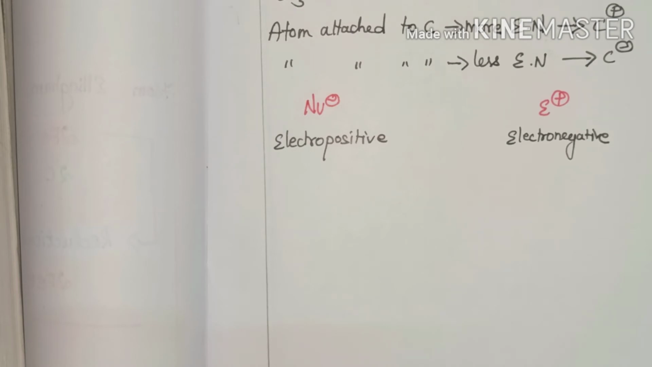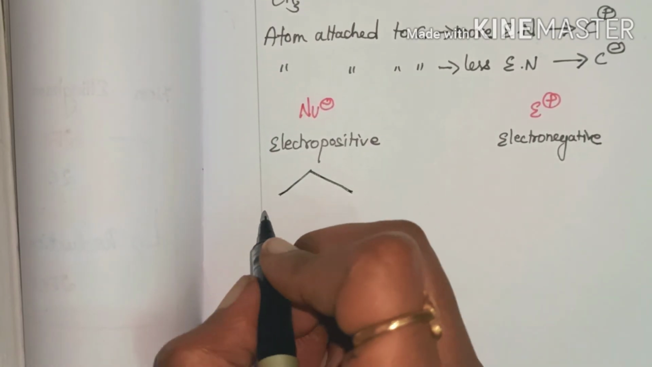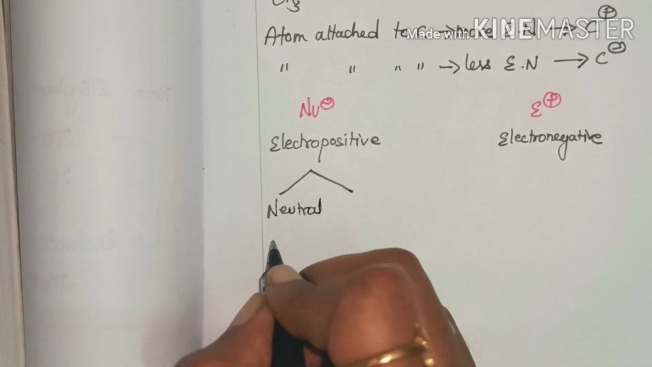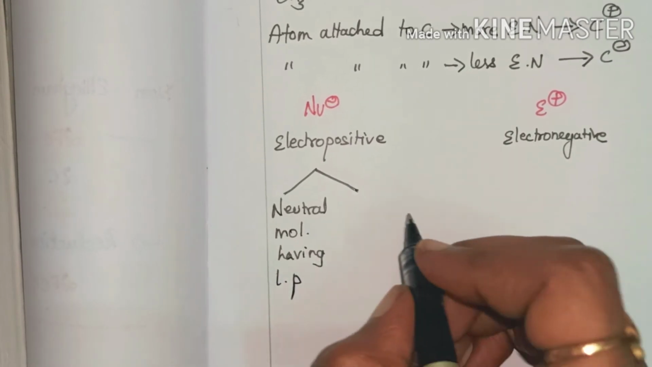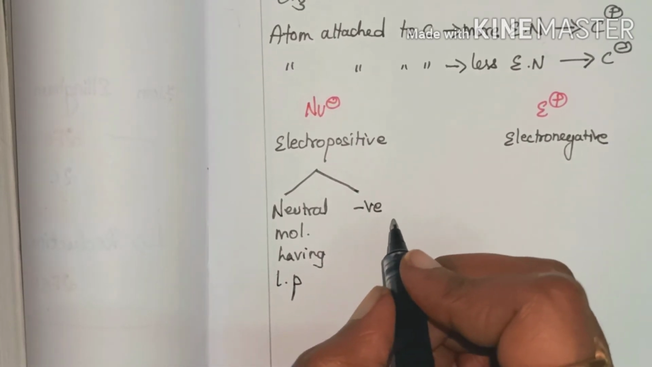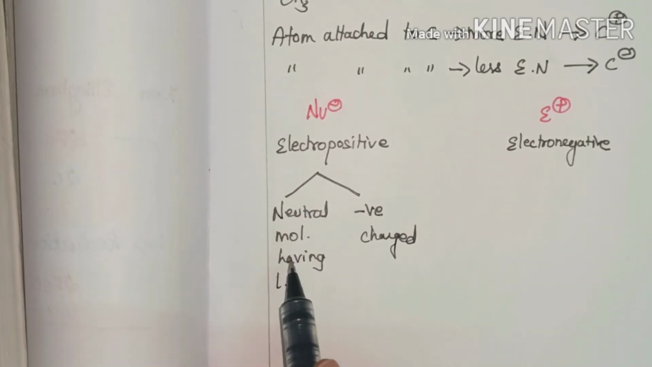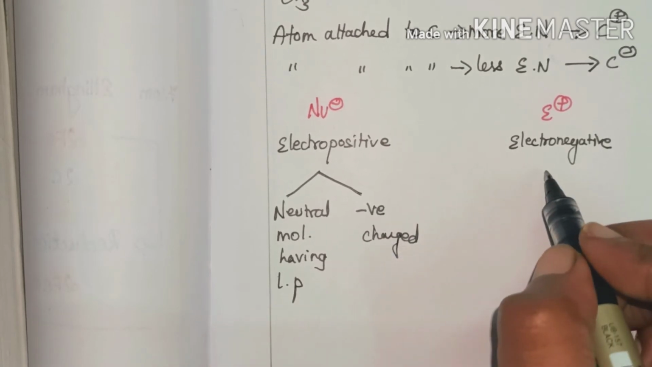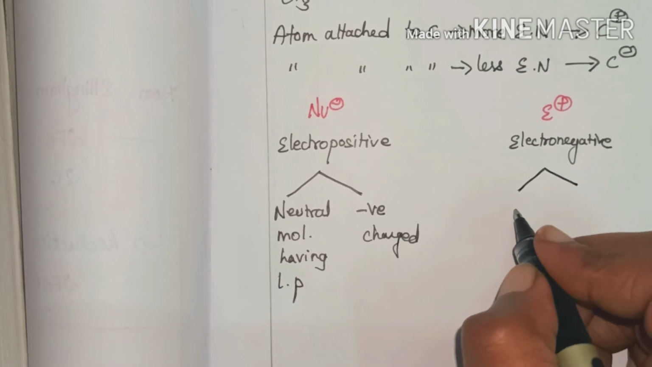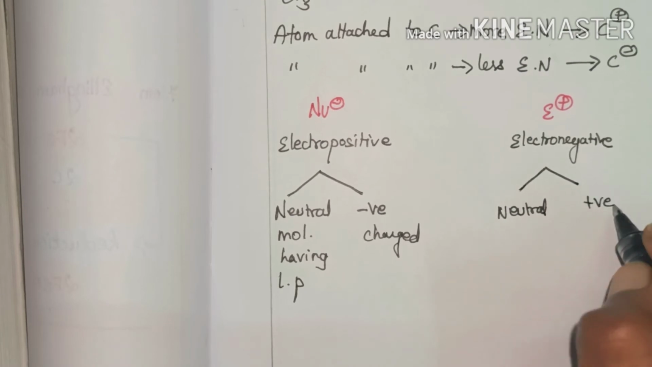Hence the nucleophiles again can be of two types. One is the neutral molecule having a lone pair, and the other is the negatively charged nucleophile. One is the neutral molecule which has a lone pair; since it has a lone pair, it will be electron rich in nature. The other one is a negatively charged molecule. In the same way, electrophiles can also be of two types: neutral electrophile and positively charged electrophile.